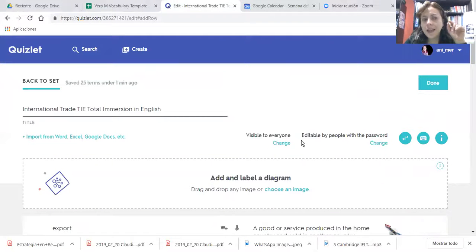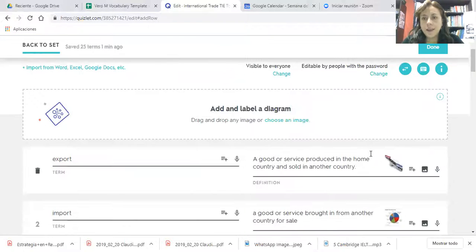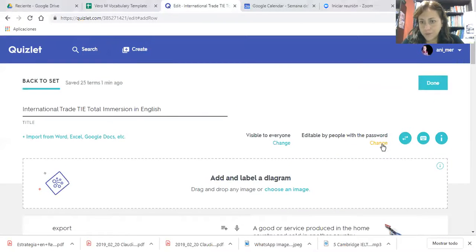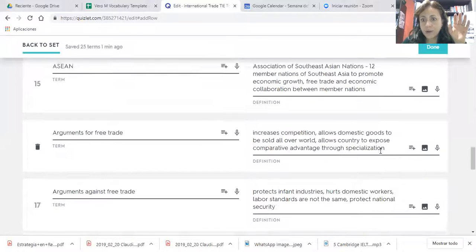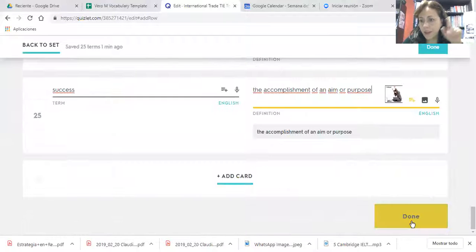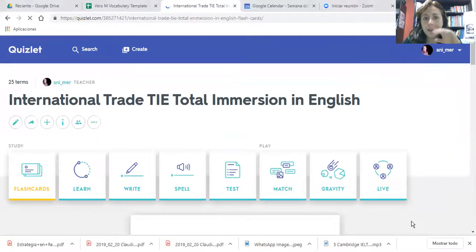So in this part, it says that it is shared with people who have the password. So our students have the password and they can include more words here in this specific file. And you are going to receive the link, and then you have to use the password, and that's it. So at the end, when you include all the vocabulary, you say done, and that's it. You have the words that you are going to study.